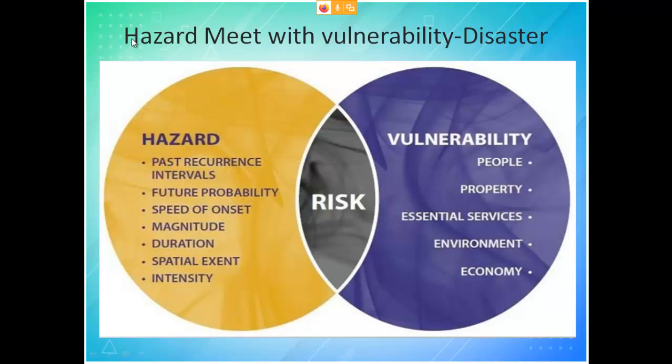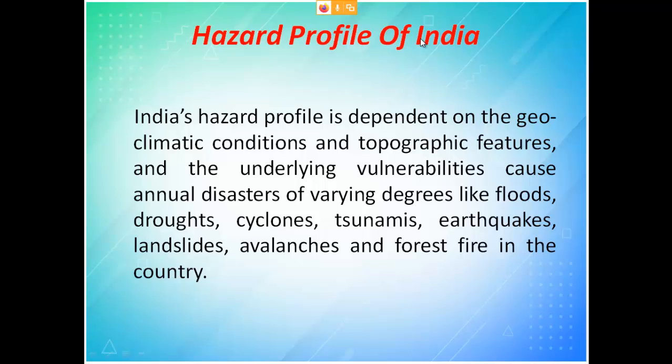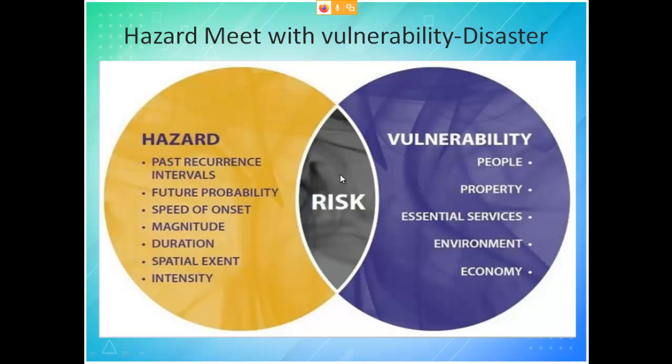That is what we say: hazards meet with vulnerability to form a disaster. We have to reduce this risk area, and to reduce the risk, we should plan on both sides. One part of hazard is natural hazards. We cannot make those zero, though we can reduce them by reducing the emission of greenhouse gases.